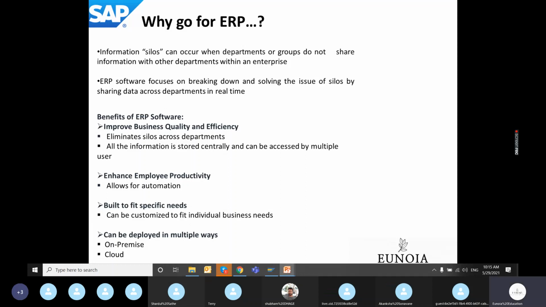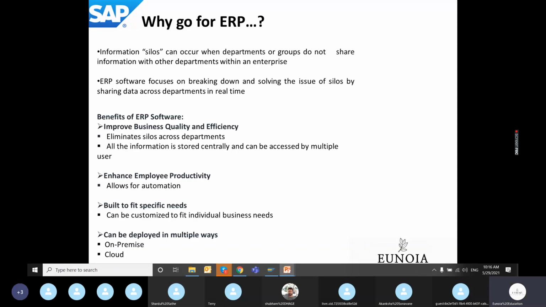So that is what the benefits of ERP software listed there are. Improves business quality and efficiency, that is, eliminates silos across departments. And the example that I gave is an example of a silo between any two departments. It improves the possibility of allowing automation. So manual activities can be reduced using an ERP software by implementing automation programs or bots.